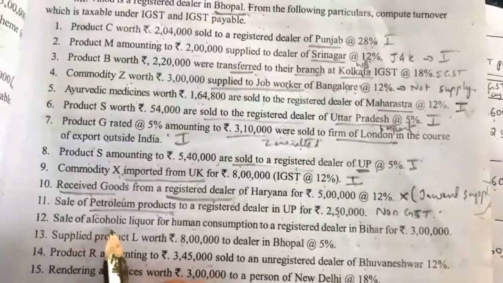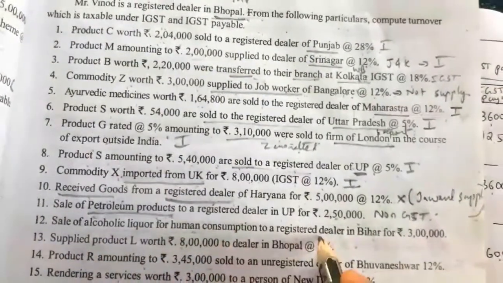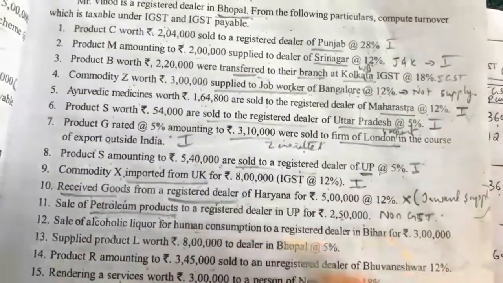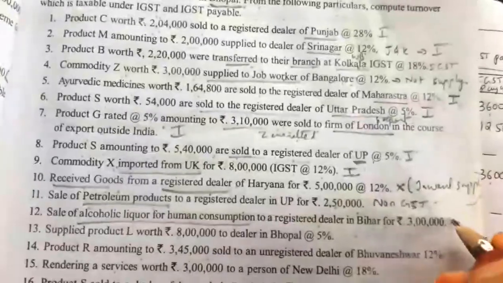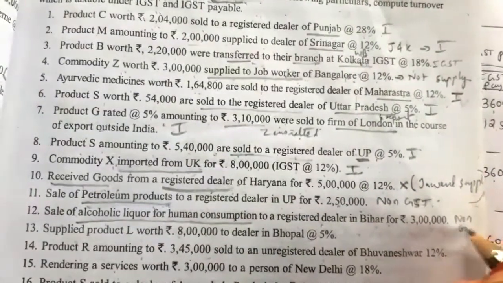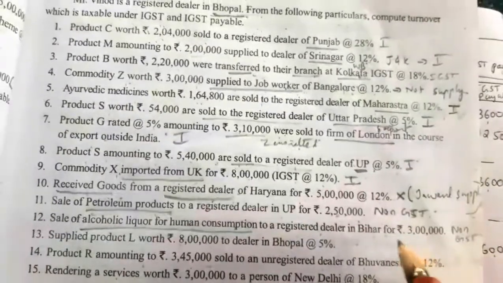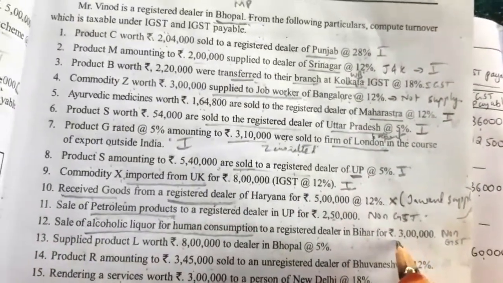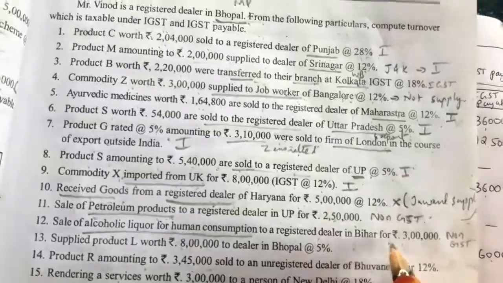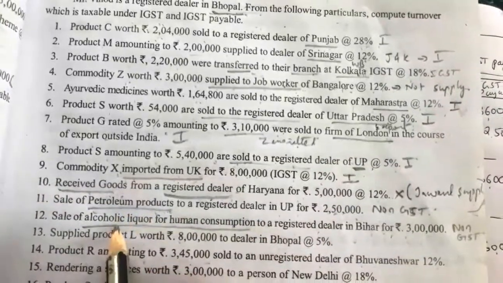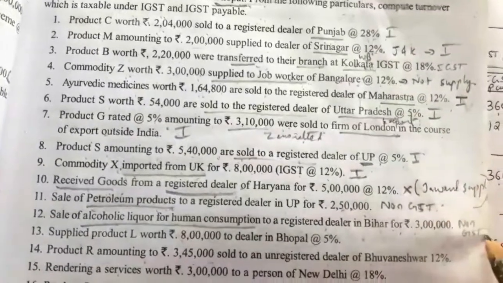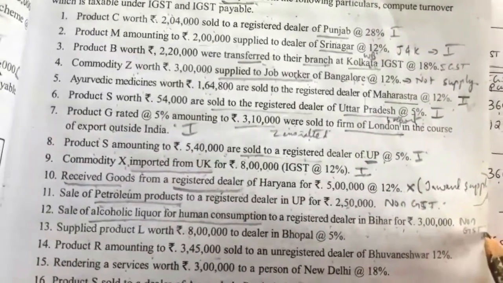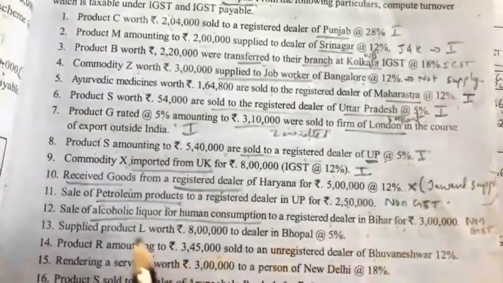Next, sale of alcoholic liquor for human consumption to a registered dealer in Bihar. So alcoholic liquor for human consumption is also a non-GST product. It is a non-GST product, means it does not come under GST. GST will not be levied on petroleum products and alcoholic liquor for human consumption. So non-GST. In the amount column we have to write non-GST. So no tax will be levied on this.